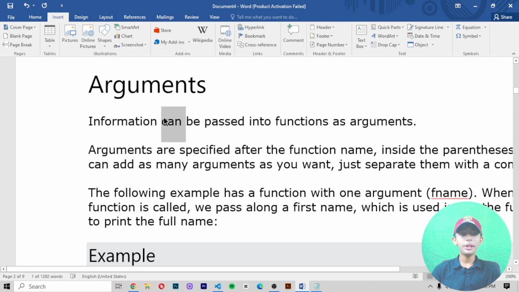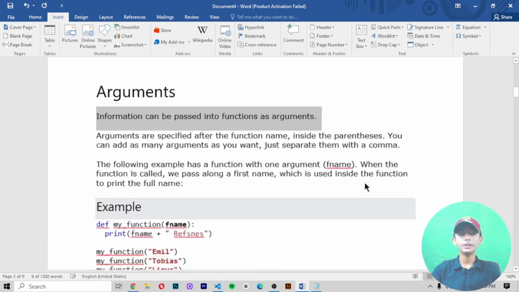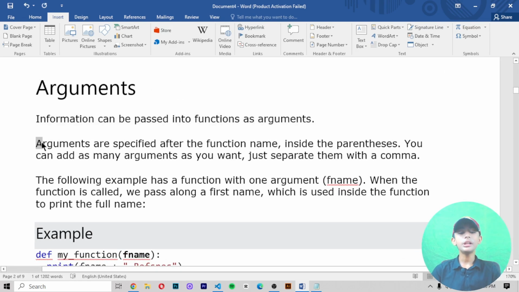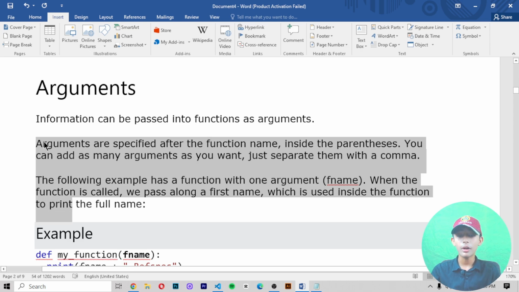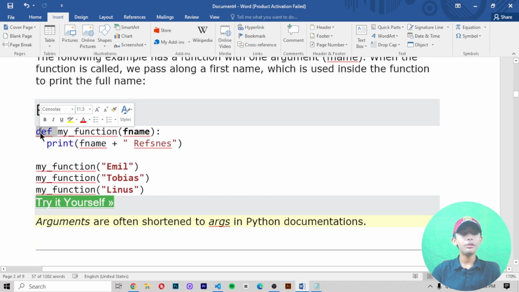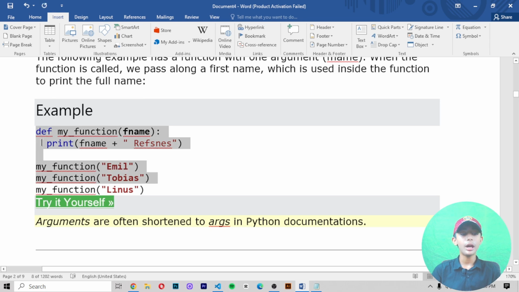Arguments. Information can be passed into a function as arguments. Arguments are specified after the function name inside the parentheses. You can add as many arguments as you want, just separate them with a comma. The following example has a function with one argument, fname. When the function is called, we pass along a first name, which is used inside the function to print the full name. In this example, we are doing the same thing I told you above.